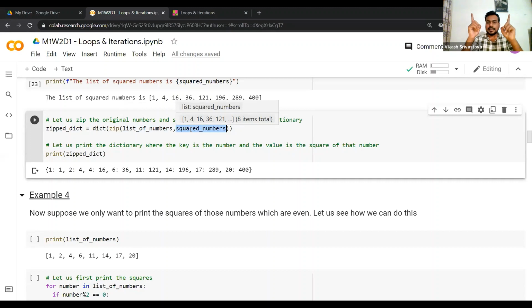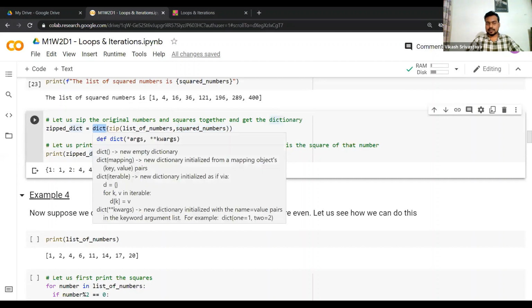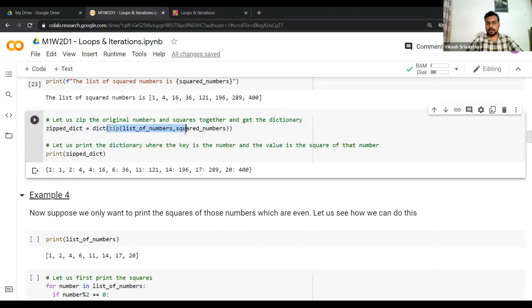We'll zip each element by indexes, right? Then I'm calling the dict function here. You are already familiar with this from the previous week, how these functionalities work. You are already familiar with the dict function. Now we can print the zip dict.